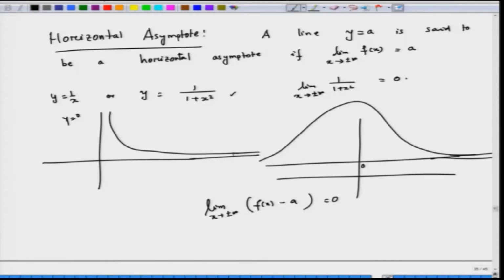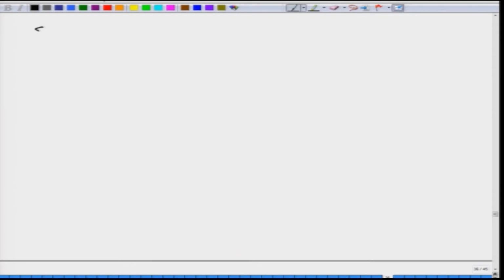In that case we have a notion called slant or oblique asymptote.